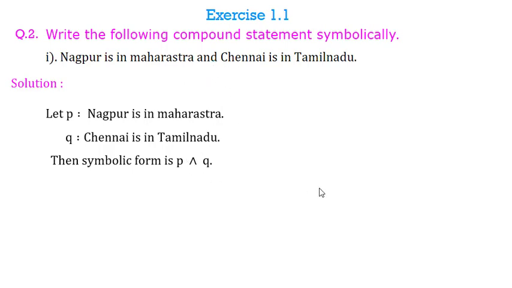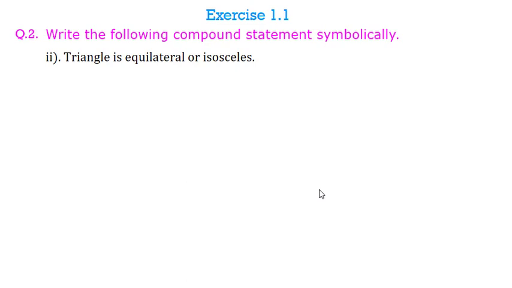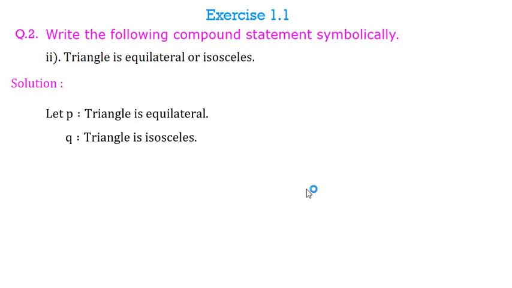Now let us see second question. Triangle is equilateral or isosceles? Now here you try first yourself. So what is your first statement? You can say that P, triangle is equilateral, and you can consider Q as triangle is isosceles. And here we are using connective or. So the symbolic form is P or Q.